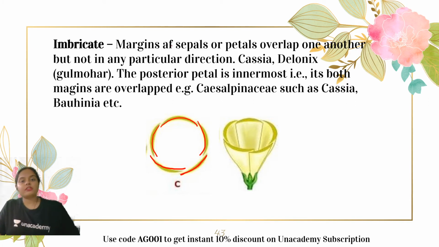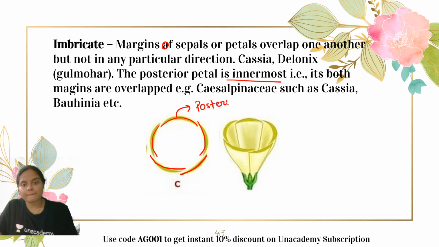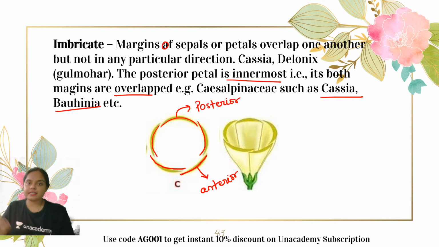So one is completely inside, one is completely outside. Margins of sepals or petals overlap one another, but not in a particular direction. The posterior petal is the innermost. So this petal which is present innermost is the posterior petal. Both its margins are overlapped, and this petal which is not overlapped, the outermost petal, is the anterior petal. Examples include cassia, bauhinia. These are the examples of imbricate estivations.